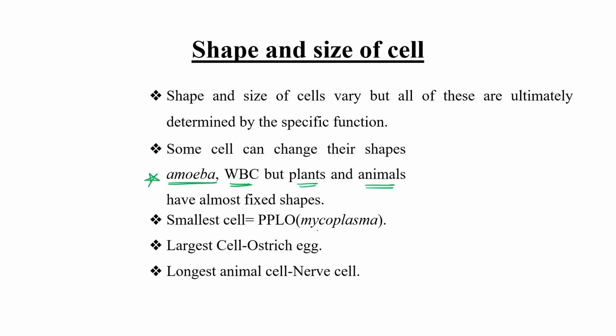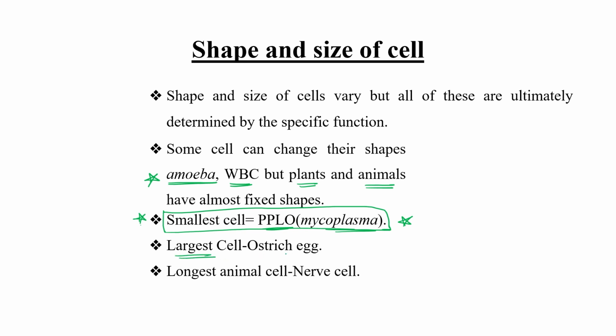Mycoplasma, popularly known as PPLO, comes under the smallest cell category. So if any question is related to the smallest cell, you can quickly answer PPLO, right? And what type of cell comes under the largest category?